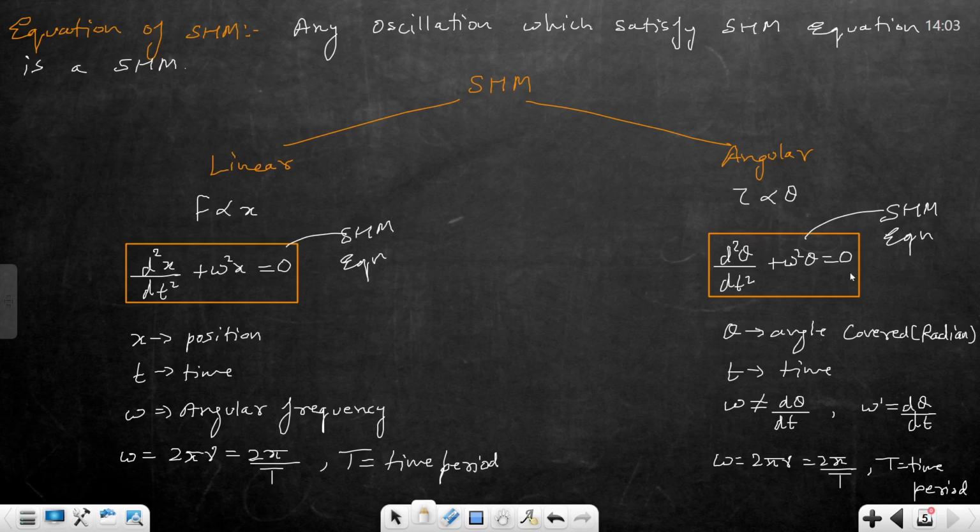Clear? Is it clear? So for the linear part, omega is d theta by dt only, right? No. There is no angle. That omega is different. That omega will tell you only about time period. Okay? Time period. You will get to know ahead. What is omega there, if you don't understand omega now, you will understand ahead. Okay?